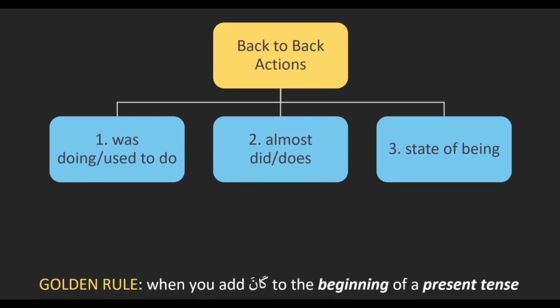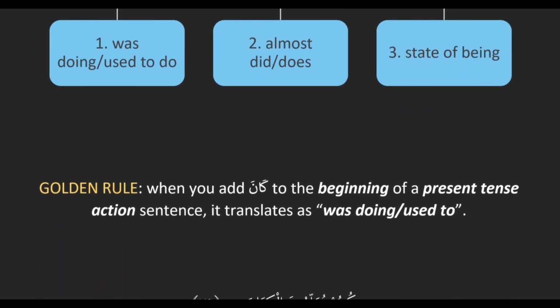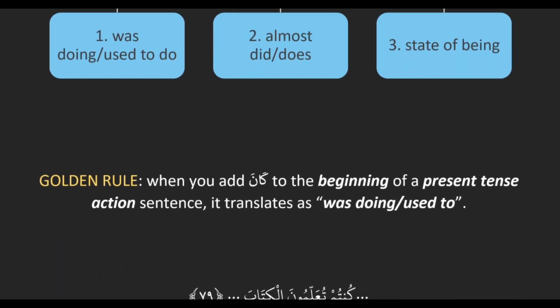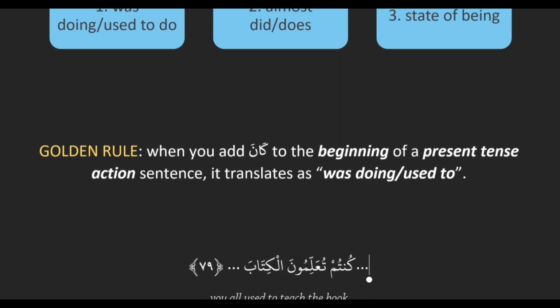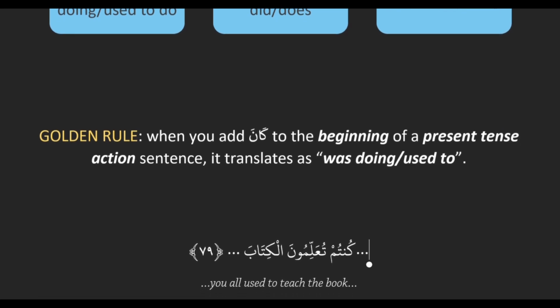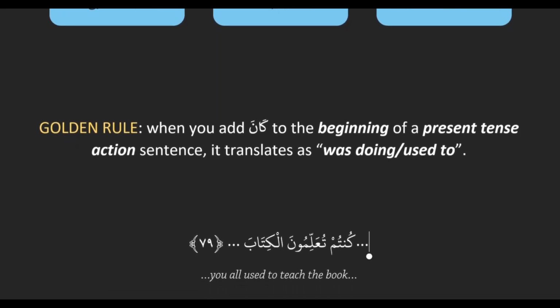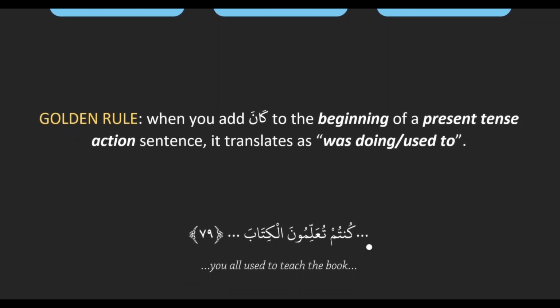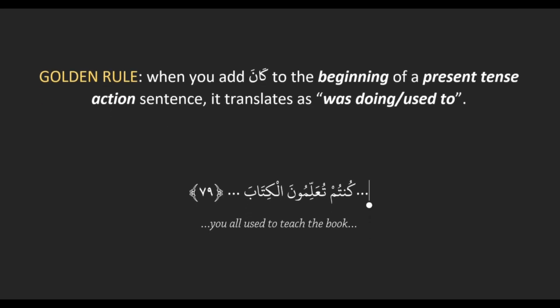Right, so here's your rule. Whenever you add the action kana to the beginning of a present tense sentence, it translates as was doing or used to. So basically kana plus present tense equals was doing or used to. Okay. Let's look at some examples to make that less theoretical.